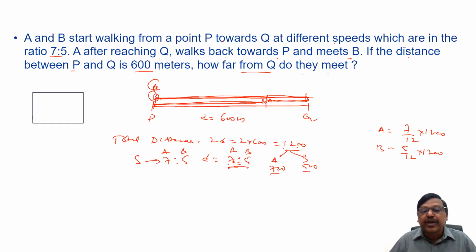B traveled 500, so how far from Q is the meeting? PQ is 600, and suppose they met at R. This is 500, so what is this portion? 100. The question is how far from Q do they meet, so 100 meters. Our answer is 100. If you want, you can check. A traveled 700. This entire thing is 600, so A traveled 600. When he returned, he traveled another 100. Tallied or not? Yes. So the answer is 100 meters. Let's take one more example.